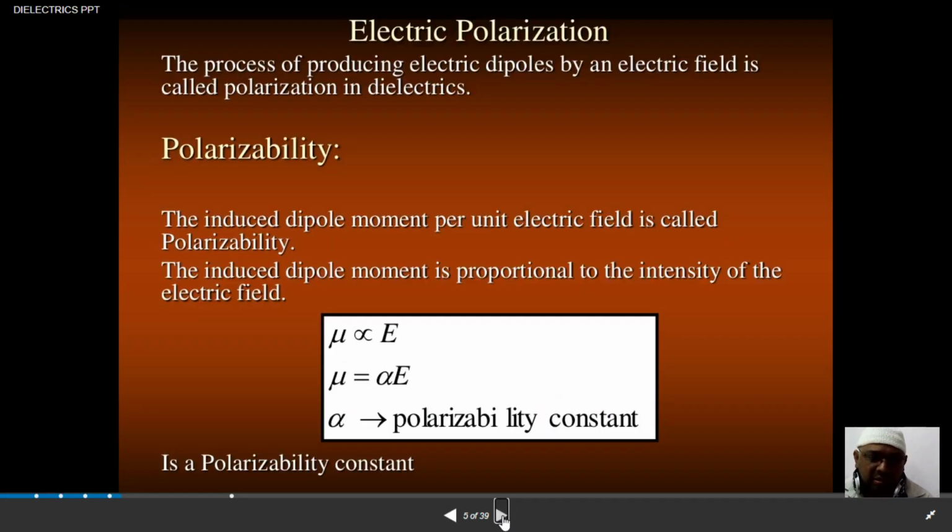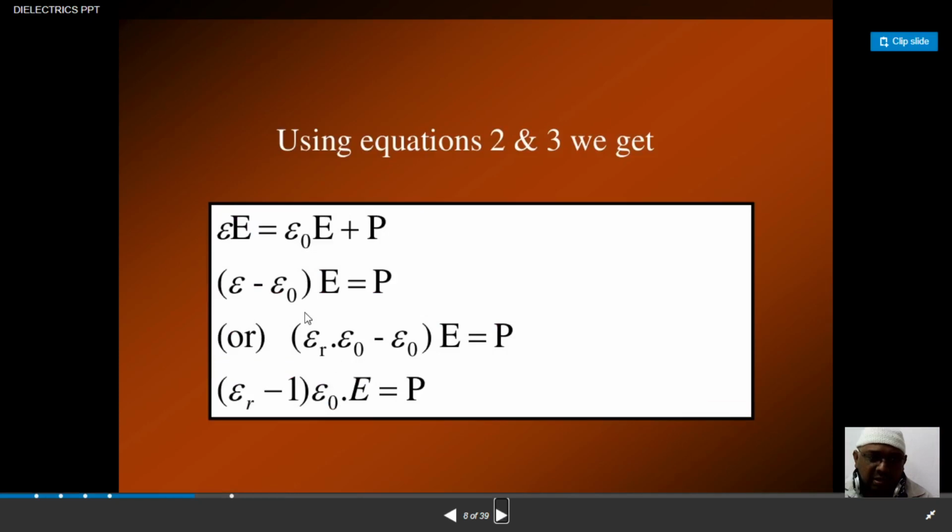So epsilon r into epsilon naught minus epsilon naught, into E, is equal to P. Now you can take common epsilon naught. So epsilon r minus 1 into epsilon naught into E is equal to P. By using this equation, you can see what we have done here.